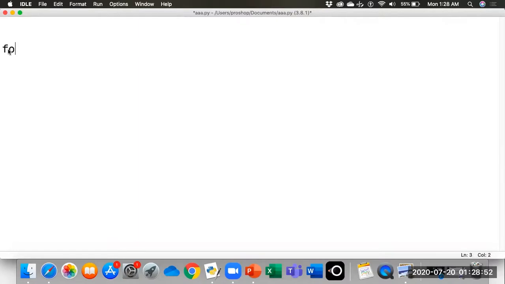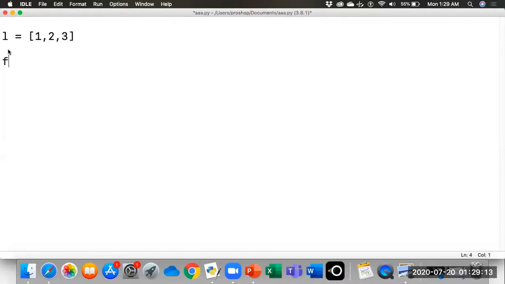For example, first we will make a list. Let's say there's a list in the variable L. Let's create a list of 3 elements, that is 1, 2 and 3.